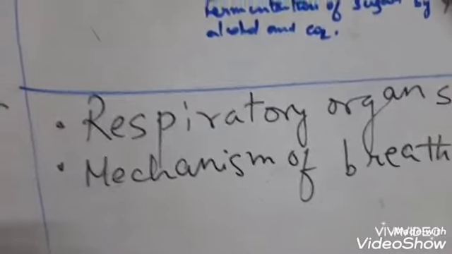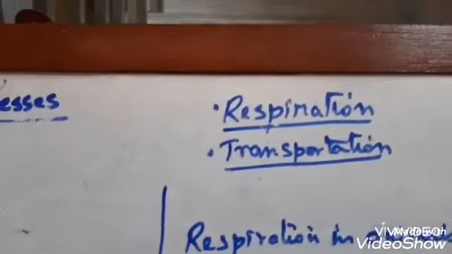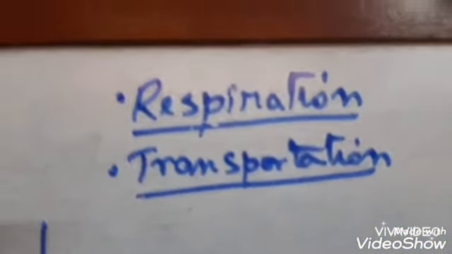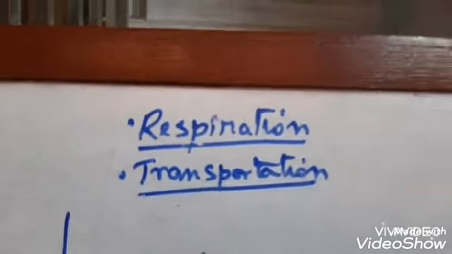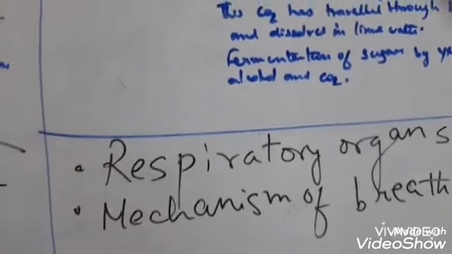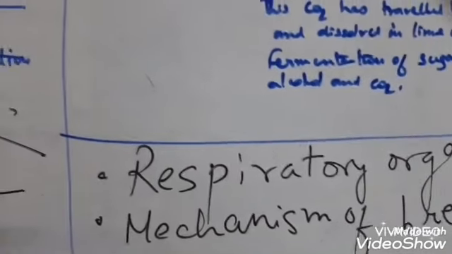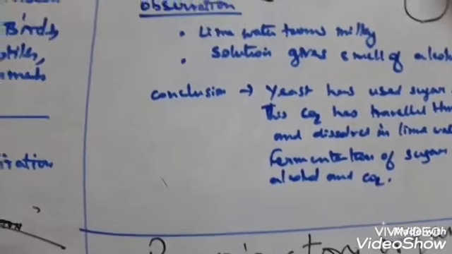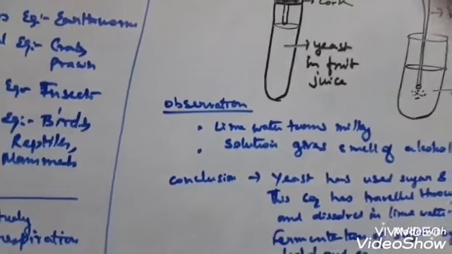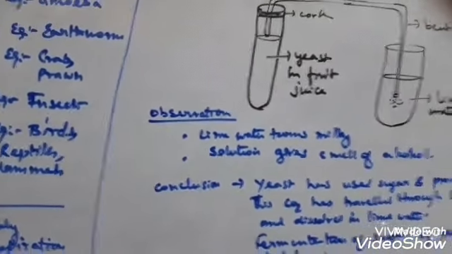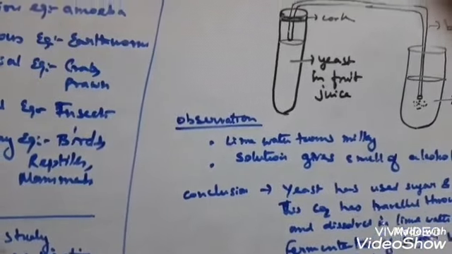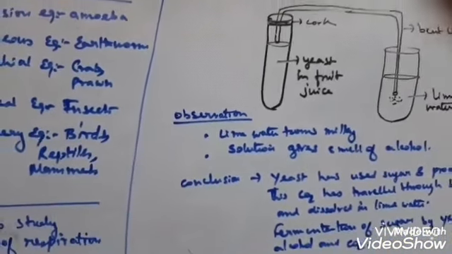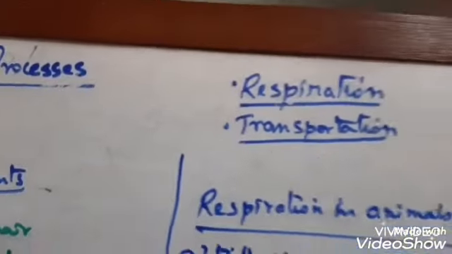Children, in the beginning of the video I told you that I would be discussing respiration and transportation. But I see it is a very lengthy topic. Respiration itself is very lengthy, and I also have to discuss the respiratory organs in human beings as well as the mechanism of breathing. I have to describe clearly the structure of lungs, the mechanism of breathing, external respiration, internal respiration, exhalation, inhalation. All these things will take time, and transport is also a very lengthy topic.